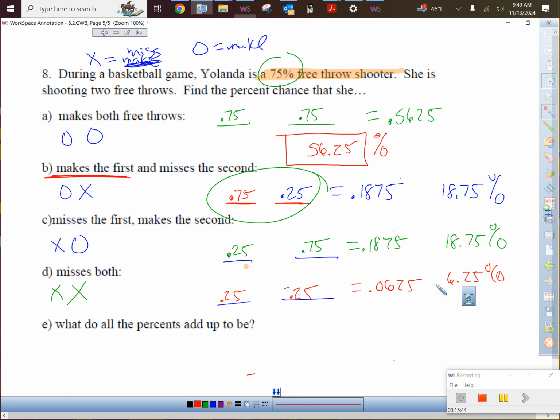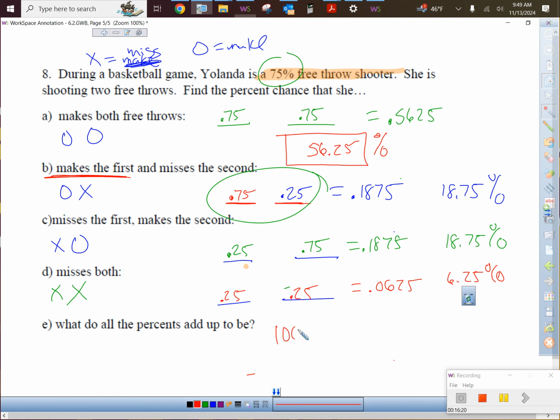So here's what she did, the possibilities we went through. Made them both, missed the second one, missed the first one, or missed both of them. Guess what? If I added 56.25% plus 18.75% plus 18.75% plus 6.25%, what do you think they would all add up to? 100%.